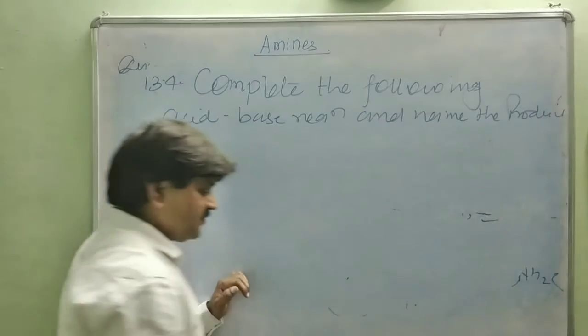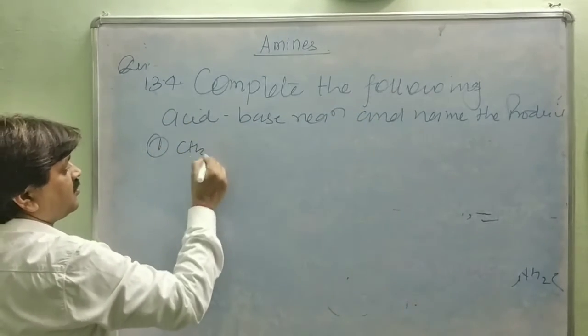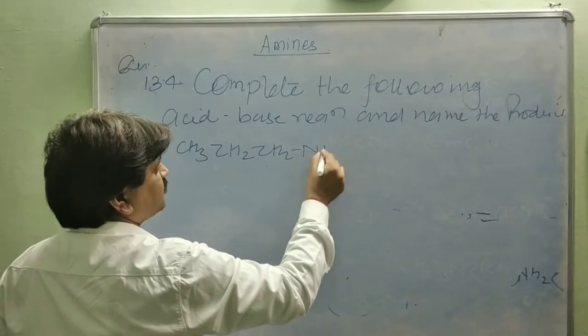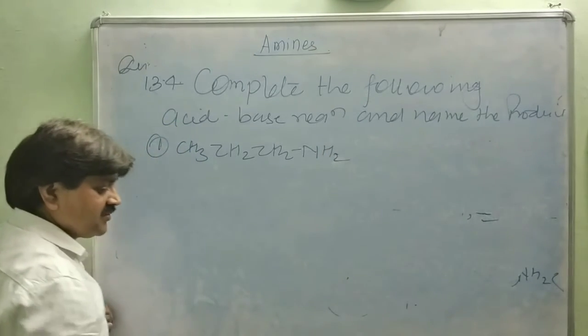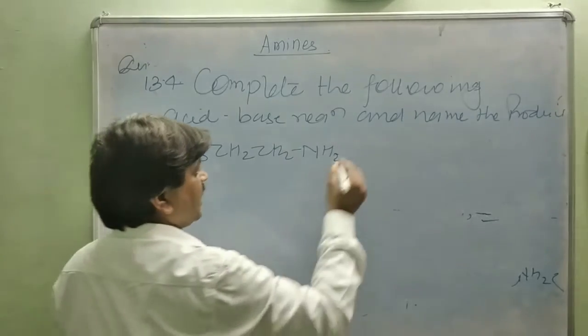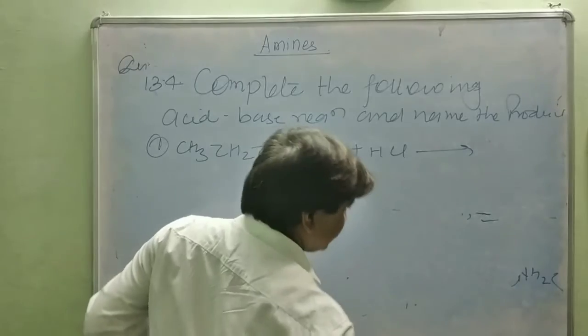First is given CH3CH2CH2NH2, propylamine, treated with HCl. How is this reaction carried out?